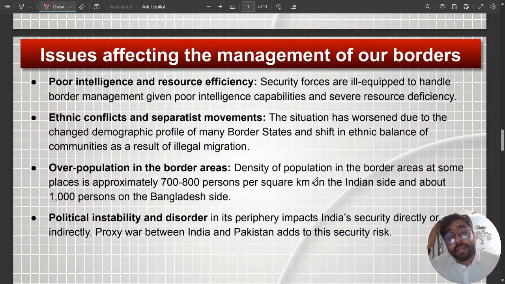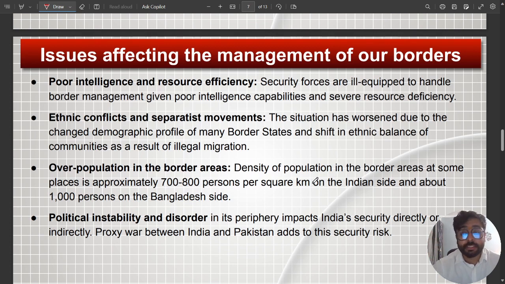Then poor intelligence and resource efficiency. The local intelligence gathering at many places is not up to that extent. If you do not have proper intelligence gathering, it can result in a Gaza-Israel like conflict.